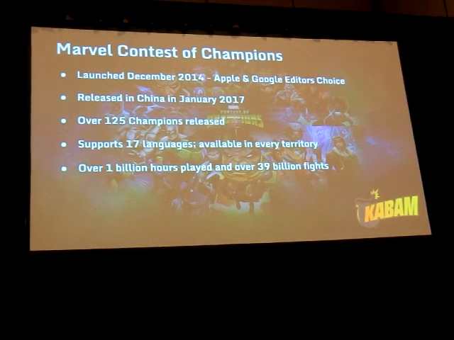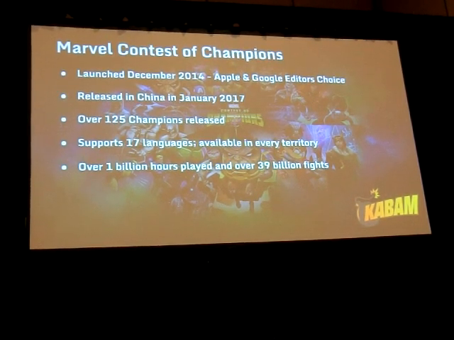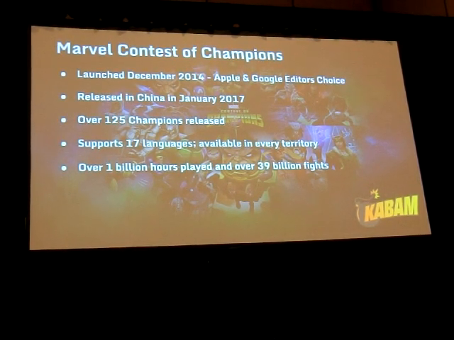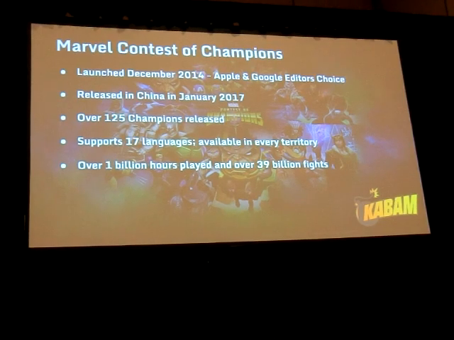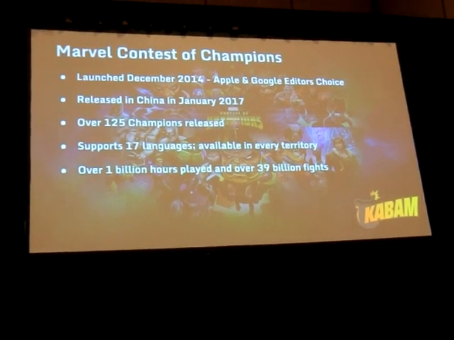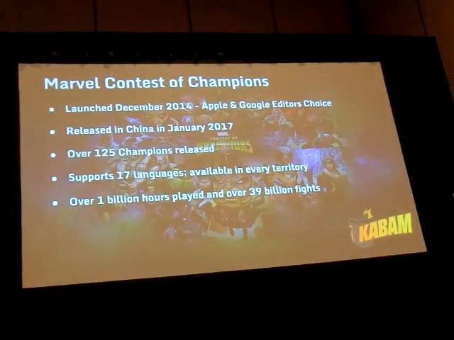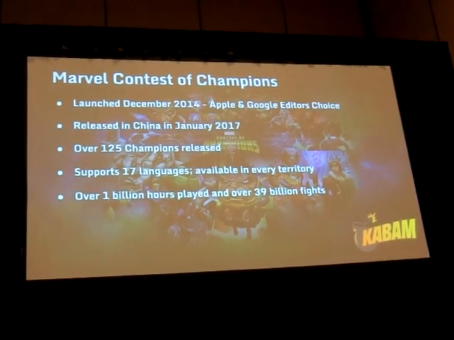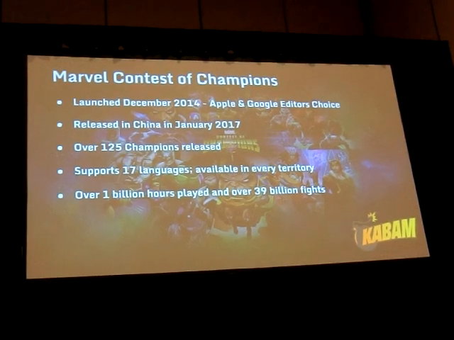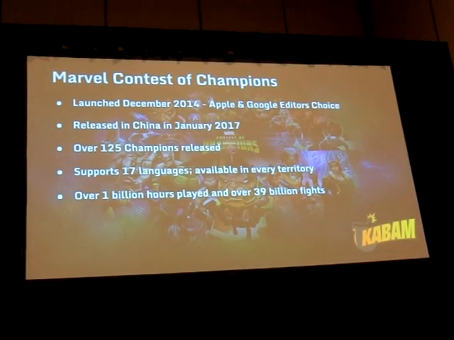We first launched Marvel in December of 2014. We localized it in China in January of 2017. Since then, China has become a top 5 revenue region for us. We have over 125 champions. We support 17 languages, including simplified and traditional Chinese. The only place that we're not currently live is China Android, and you've already heard how big of a challenge that is, but we're working on that.